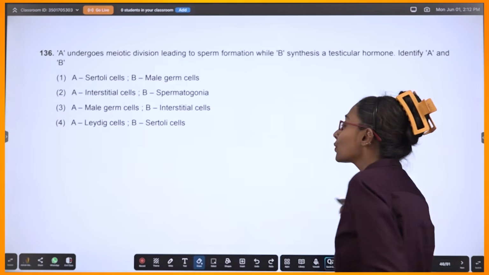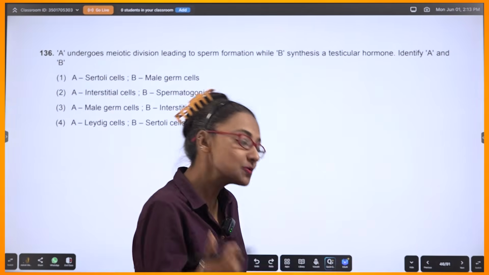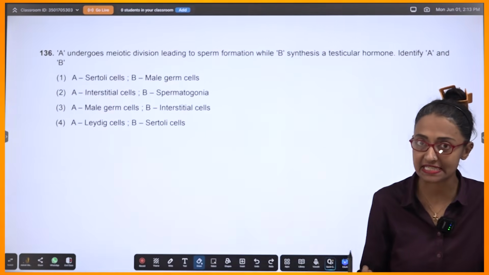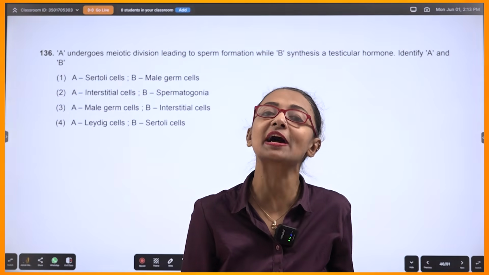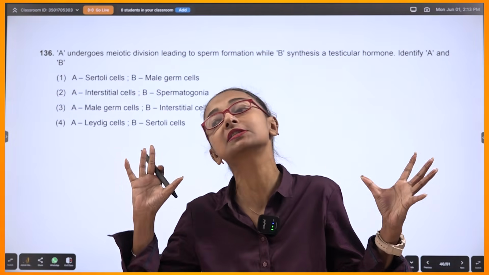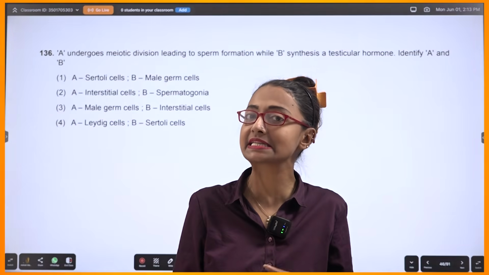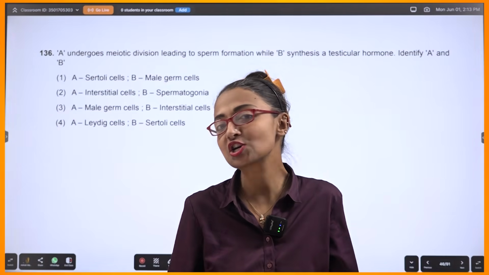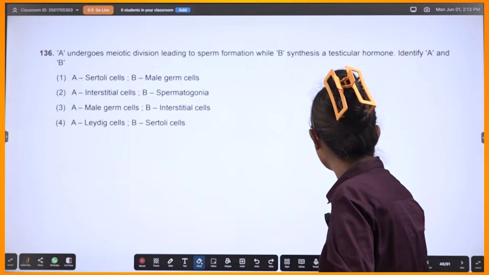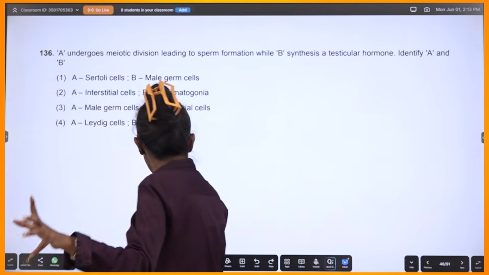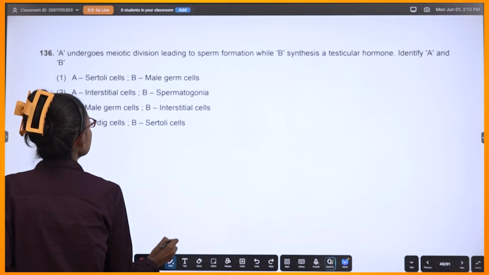So let's start. Quickly, the 3 chapters that I'll be dealing with in zoology will be human reproduction, reproductive health, and evolution. 3 very important chapters, content-based chapters, logical stuff. You guys have studied it so well for your main NEET exam. So for re-NEET, we'll just build on our concept, whatever we have. So without wasting any time, let me quickly start. And let's do only those questions where you might feel issues.